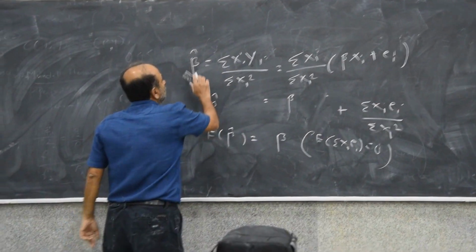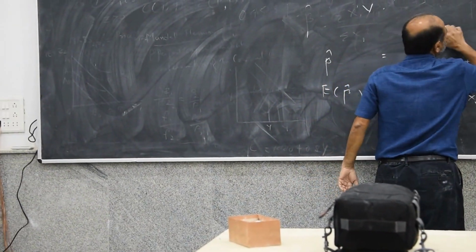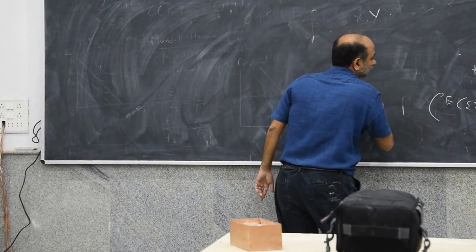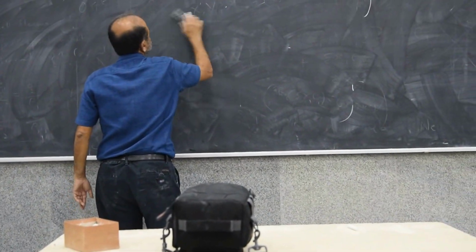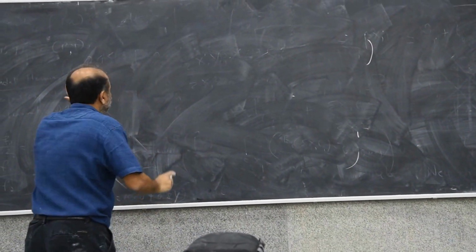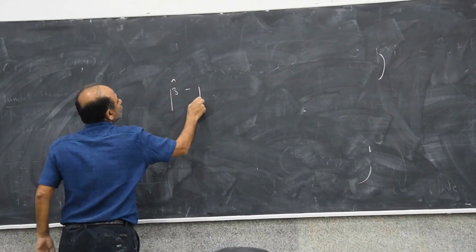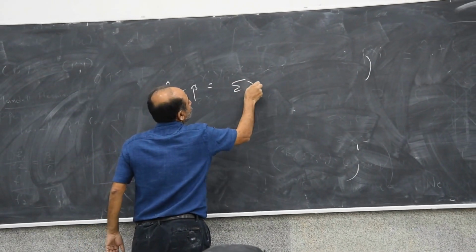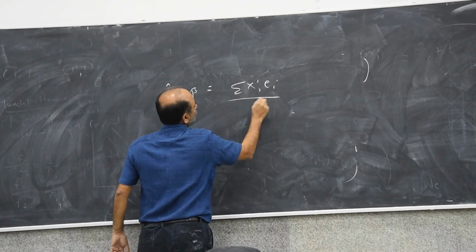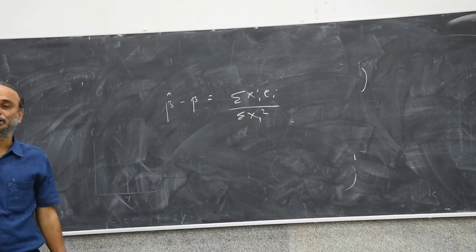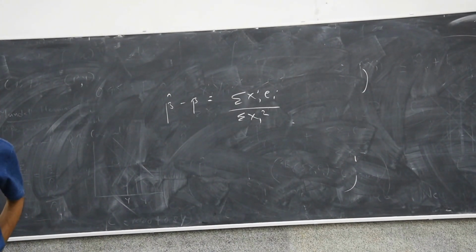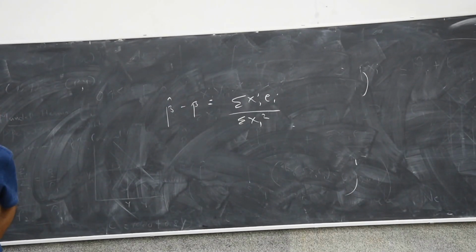Why do I say that? Because what will be the variance of beta hat? We know that beta hat minus beta is summation xi ei upon summation xi square.